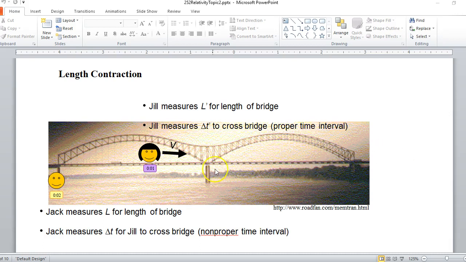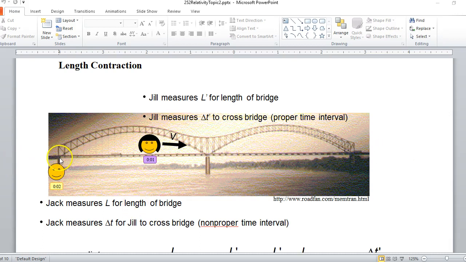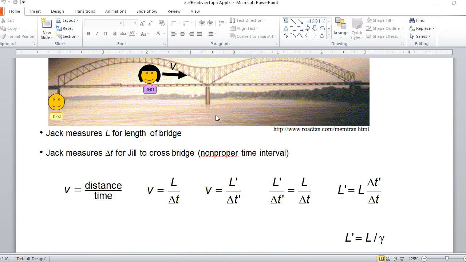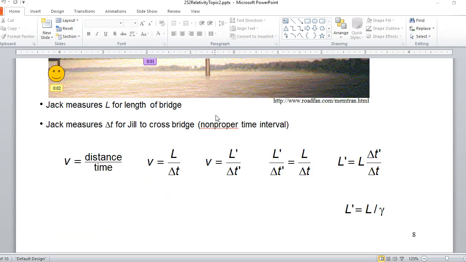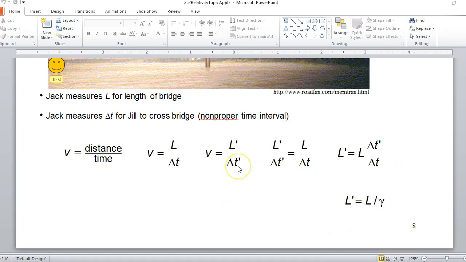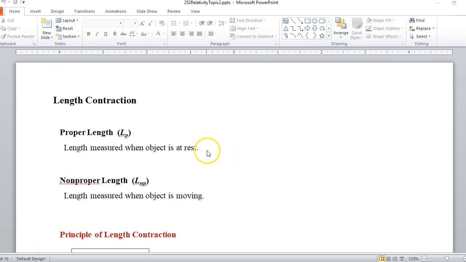Where her car is. So Jack's going to measure delta t for Jill to cross the bridge. Well, that's going to be a non-proper time interval. So what we can conclude is that the two lengths measured by these observers are going to be different. Now, again, we put this in terms of a non-proper length and a proper length. So what do we mean by a proper length? That just means the object is at rest. That rest length is called the proper length, L sub p.